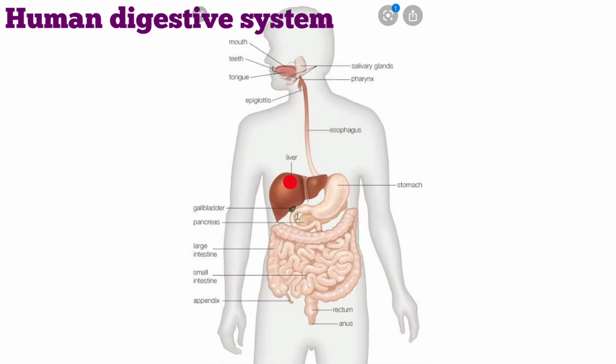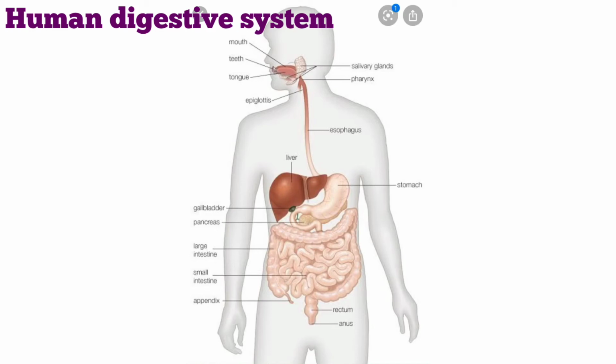into small globules. Along with this, the walls of the small intestine contain glands which secrete intestinal juice, and the enzymes present in this juice finally convert proteins into amino acids, complex carbohydrates into glucose, and fats into fatty acids and glycerol. Now the digested food is taken up by the walls of the intestine. The inner lining of the small intestine has numerous finger-like projections called villi, which increase the surface area for absorption.